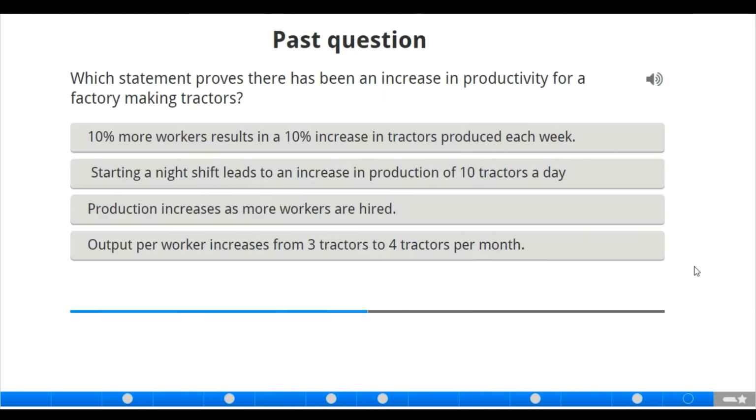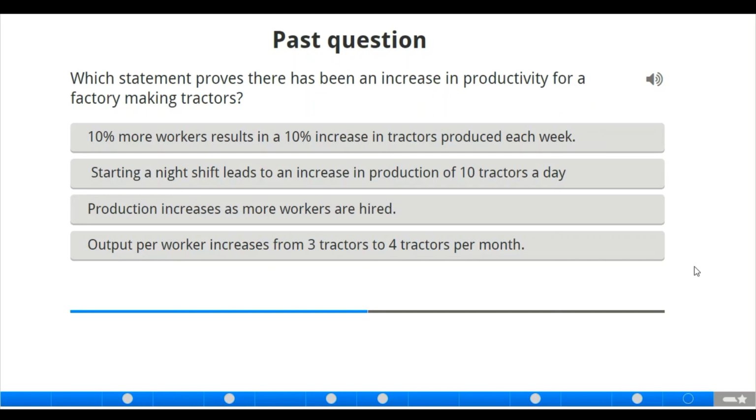Moving to the next slide, we also have a past question. Which statement proves there has been an increase in productivity for a factory making tractors? Now we have: 10% more workers results in a 10% increase in tractors produced each week. Starting a night shift leads to an increase in production of 10 tractors a day.